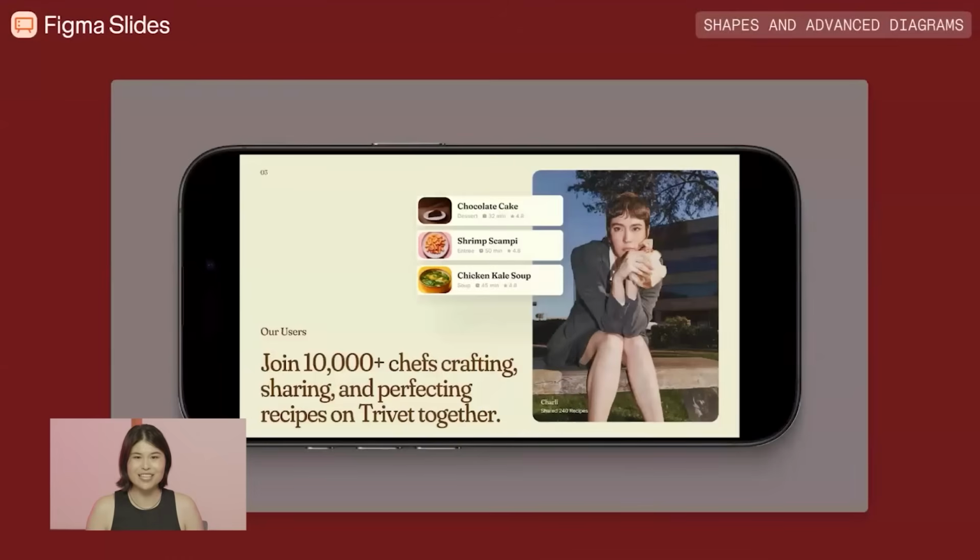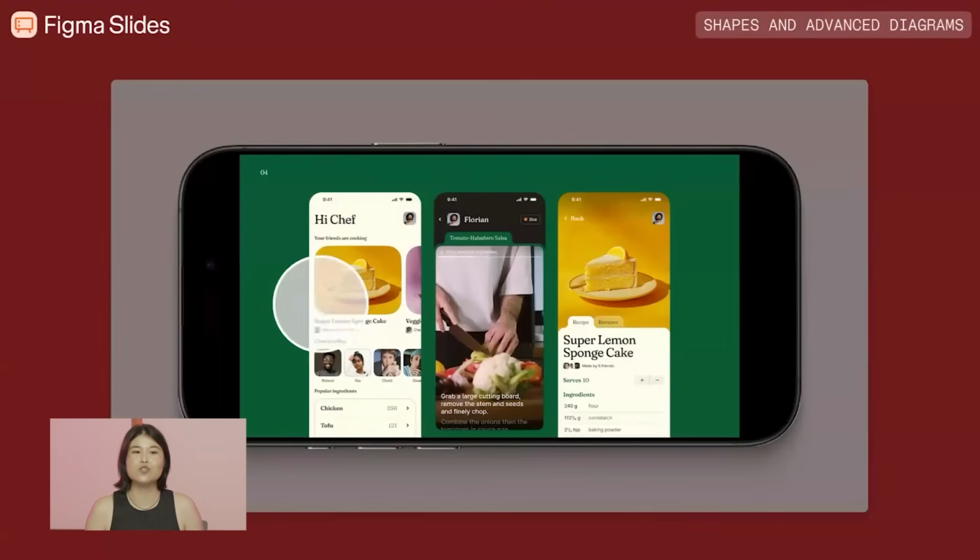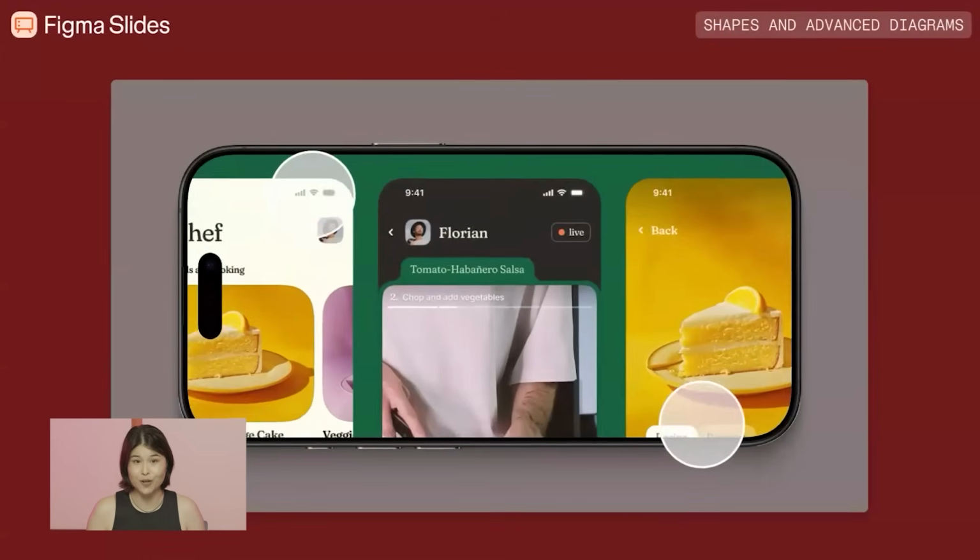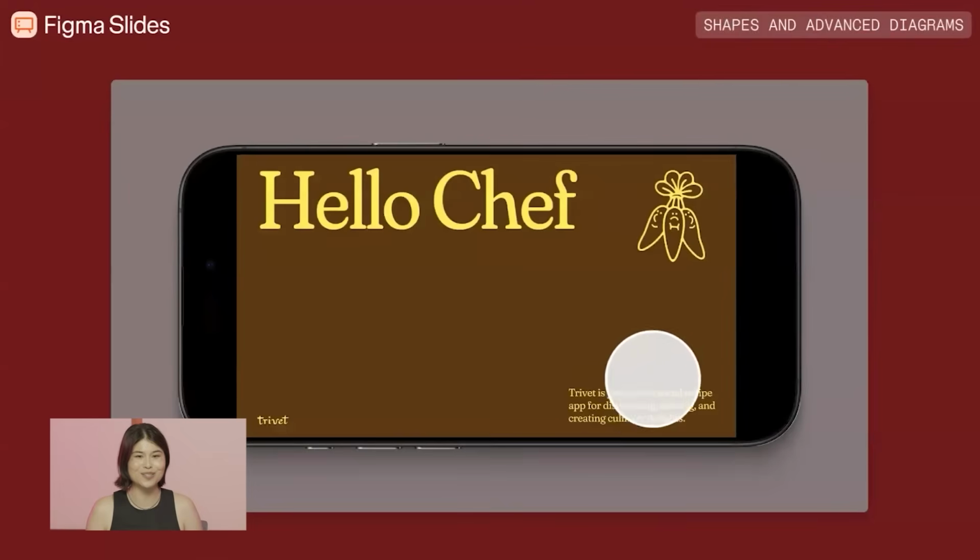Lastly, we've made a new update to Figma Slides on mobile. You can now swipe or type to navigate, pinch to zoom, and view slides full screen when you rotate your phone, which is perfect for reviewing all the slides that you need to on the go.